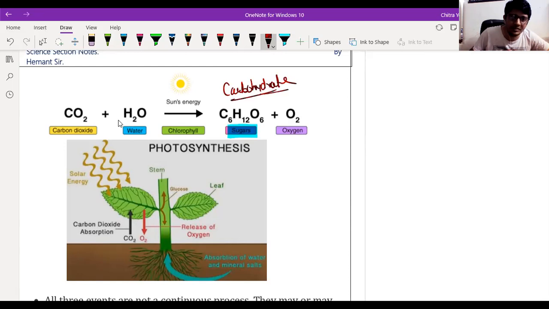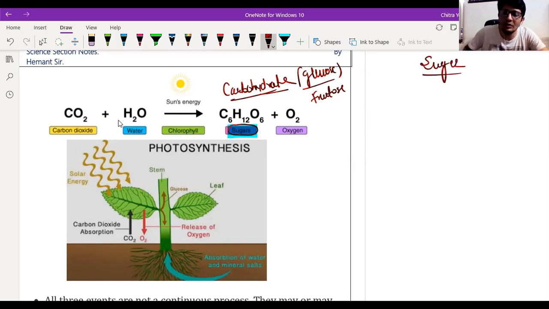Carbohydrate. And this is the formula for glucose. But here we have written sugar, because during the process 2 molecules of C6H12O6 are formed. One is glucose and another is fructose. Do you know the formula for sugar? Sugar's molecular formula is C12H22O11. It is the chemical formula for sugar.